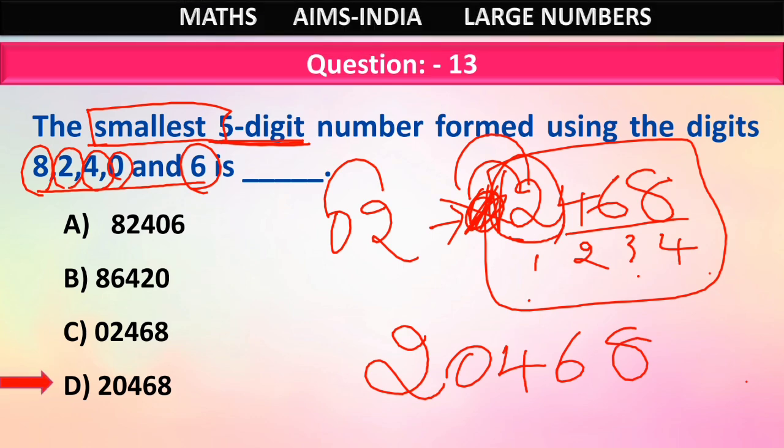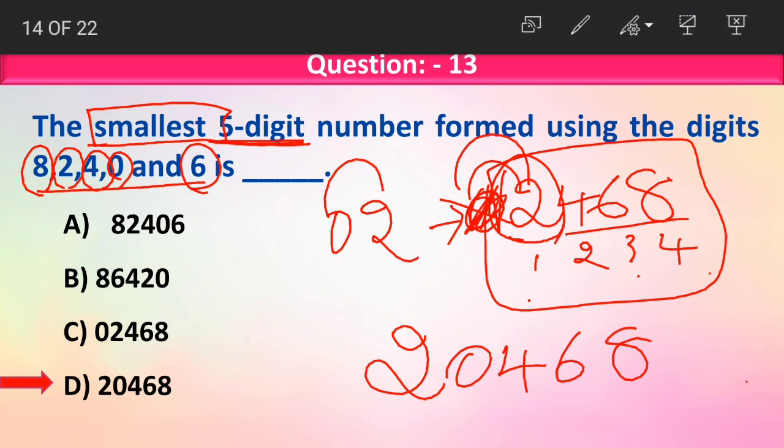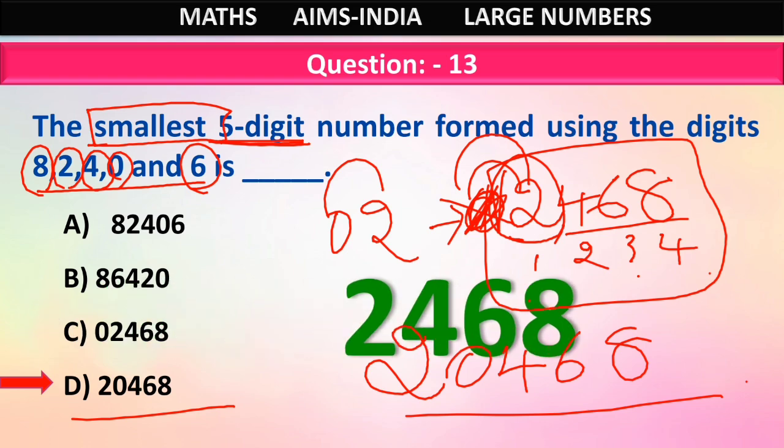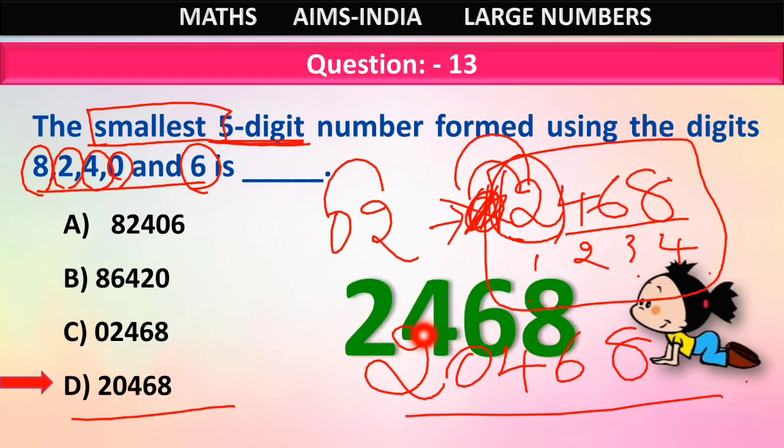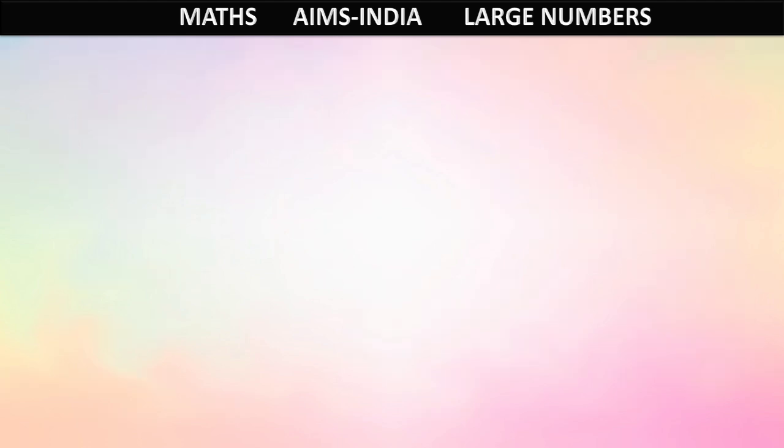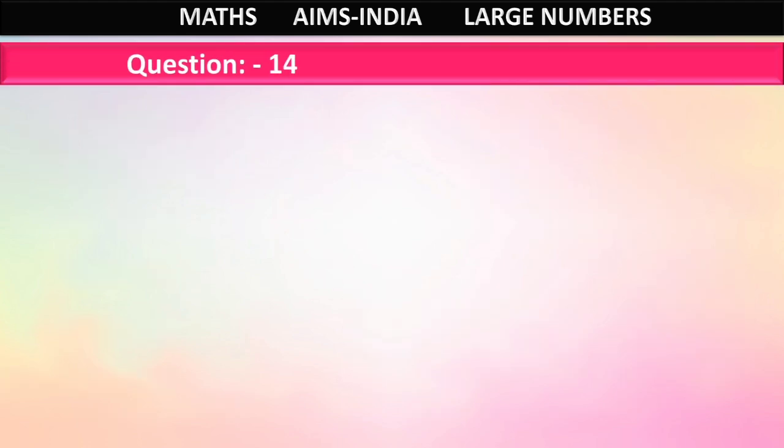Now which of the given options is the same as our answer? Option D, 20,468 becomes our smallest 5-digit number. Clear? Always remember 0 should not be written in the first place for the smallest 5-digit number formed.